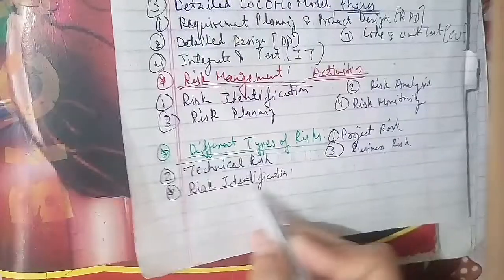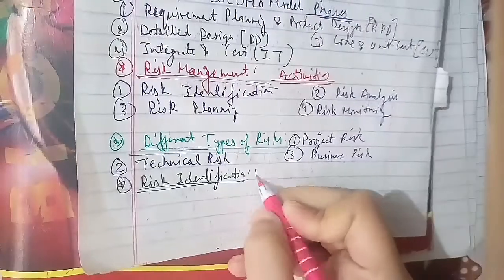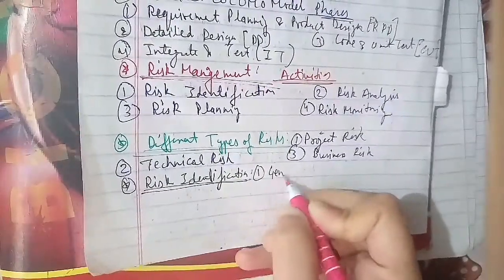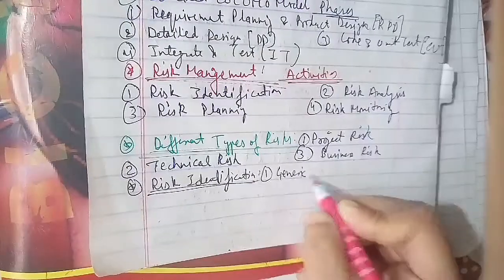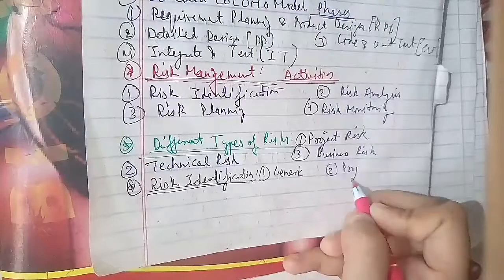Generic risk identification includes potential threat identification to the software product, and product specific risk identification includes product specific threat identification by understanding the people, technology and working environment in which the product gets built.